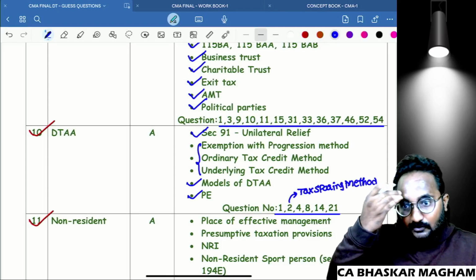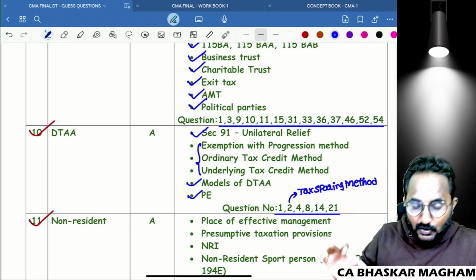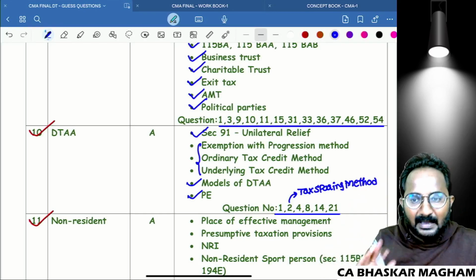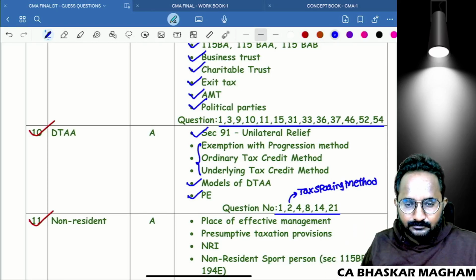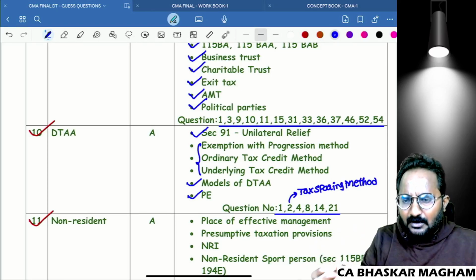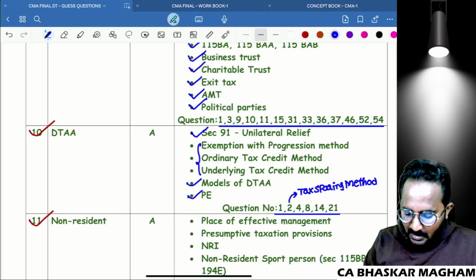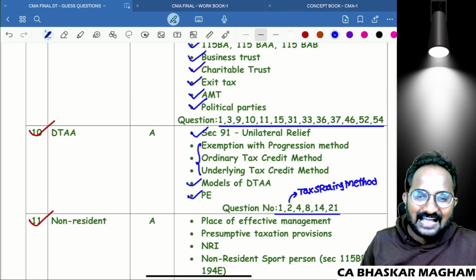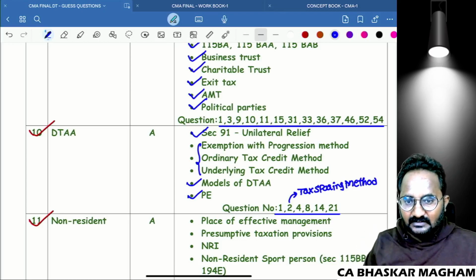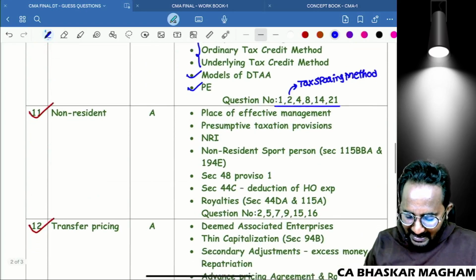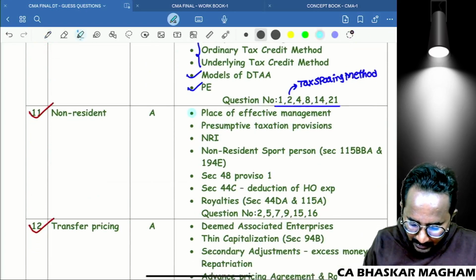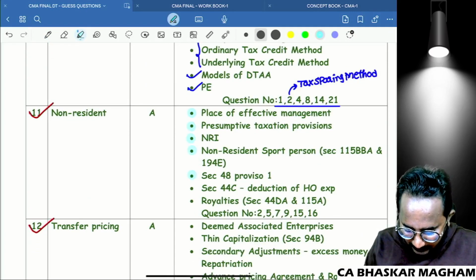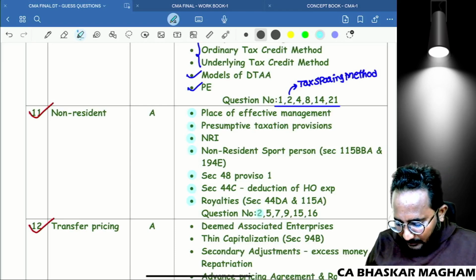If you are preparing for CMA final, definitely you have these concepts or these methods of DTAA. If you are preparing for CA final, we have only 90, 90A, 91 only. But we have exemption with progression, ordinary credit method, underlying credit method, as well as tax pairing also. So that's why I refer the concept book along with the workbook. Whenever I am giving the bullet points, these are the concept book reference points and question numbers from the workbook.